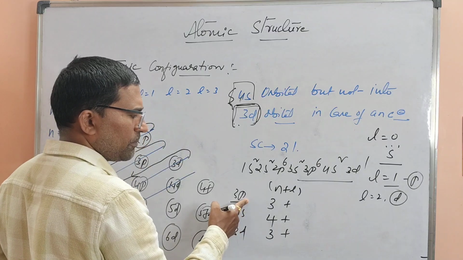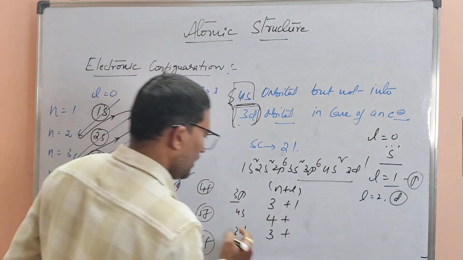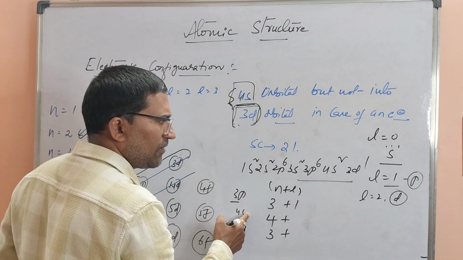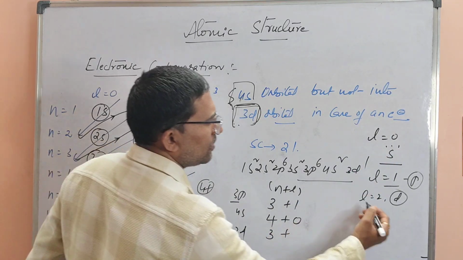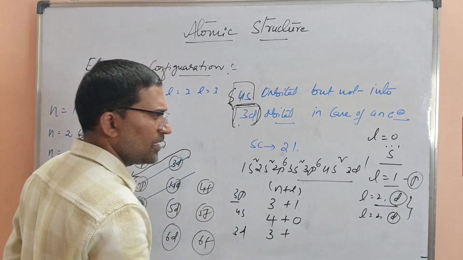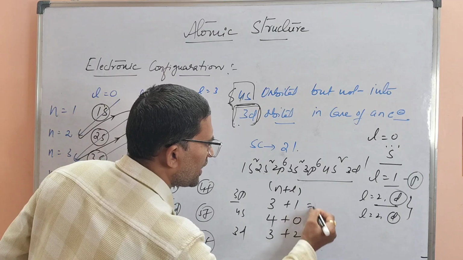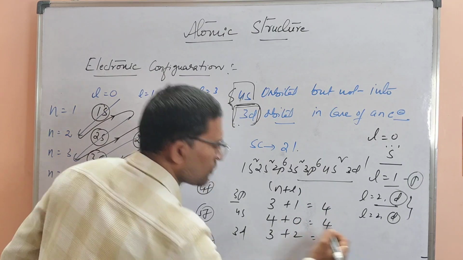Now L value for p orbital is how much I told? 1. For s orbital, L value is 0. For 3d, L is equal to 2, that is a d orbital. Now if I add all, it is 3 plus 1, 4, 4 plus 0, 4, here it is 5.